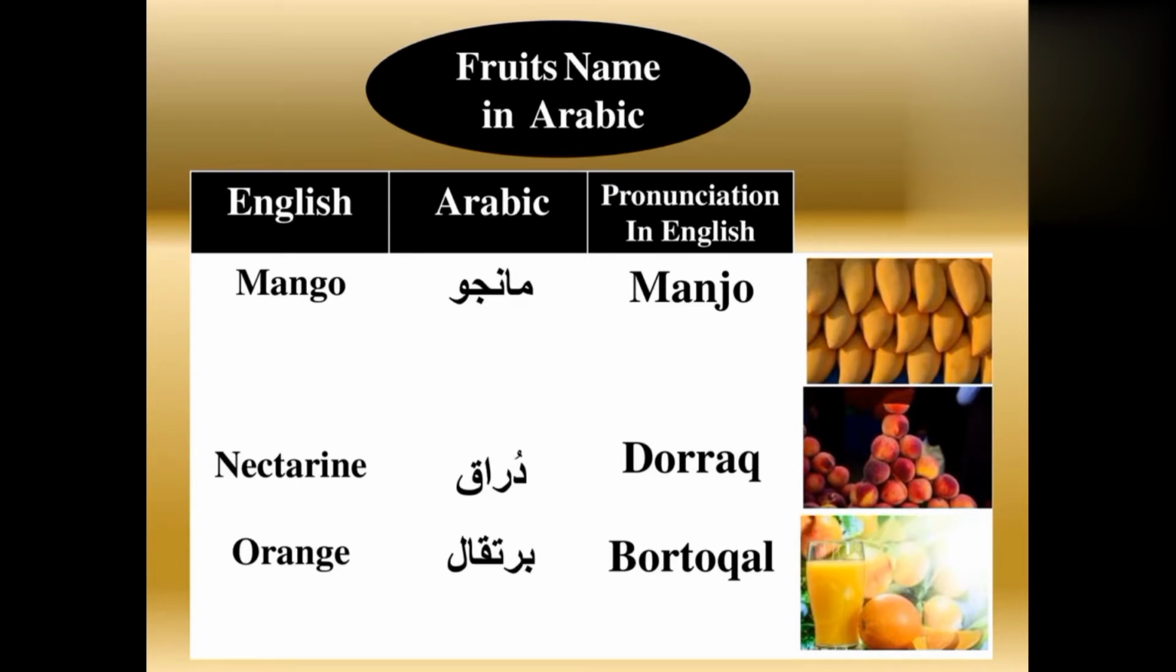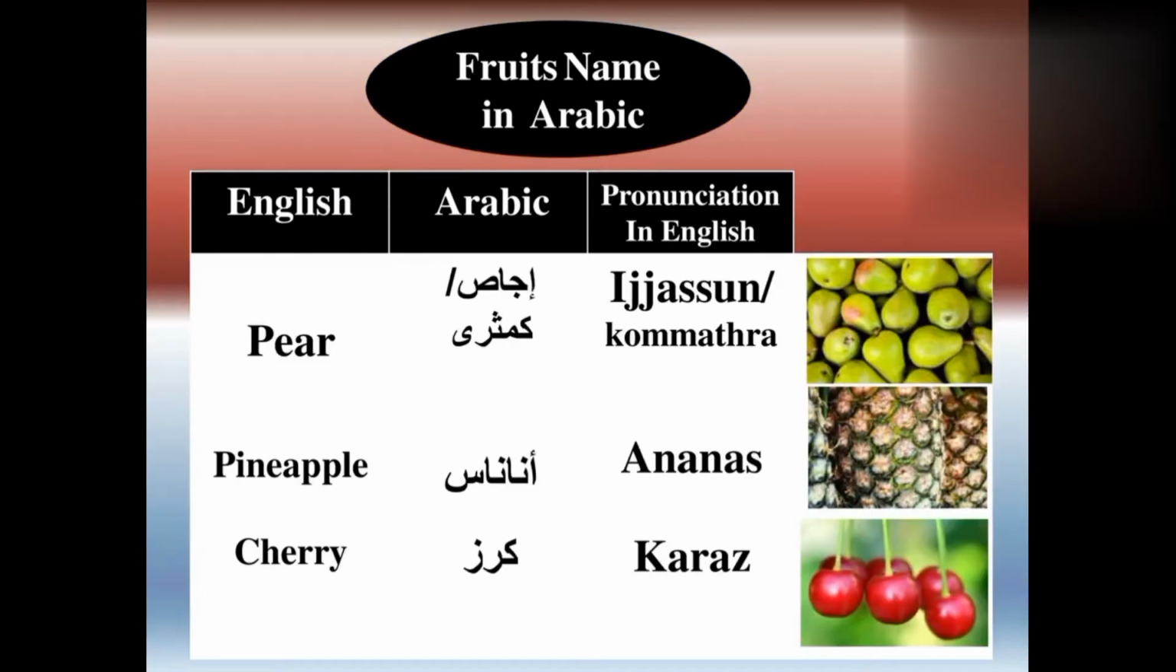Now see nectarine. For nectarine we use in Arabic durraq. Durraq means nectarine. Now see orange. For orange we use in Arabic burtaqal. Burtaqal means orange. Now see pear. For pear there are two words in Arabic language, and these are ijasun or kumathara. Ijasun or kumathara means pear.